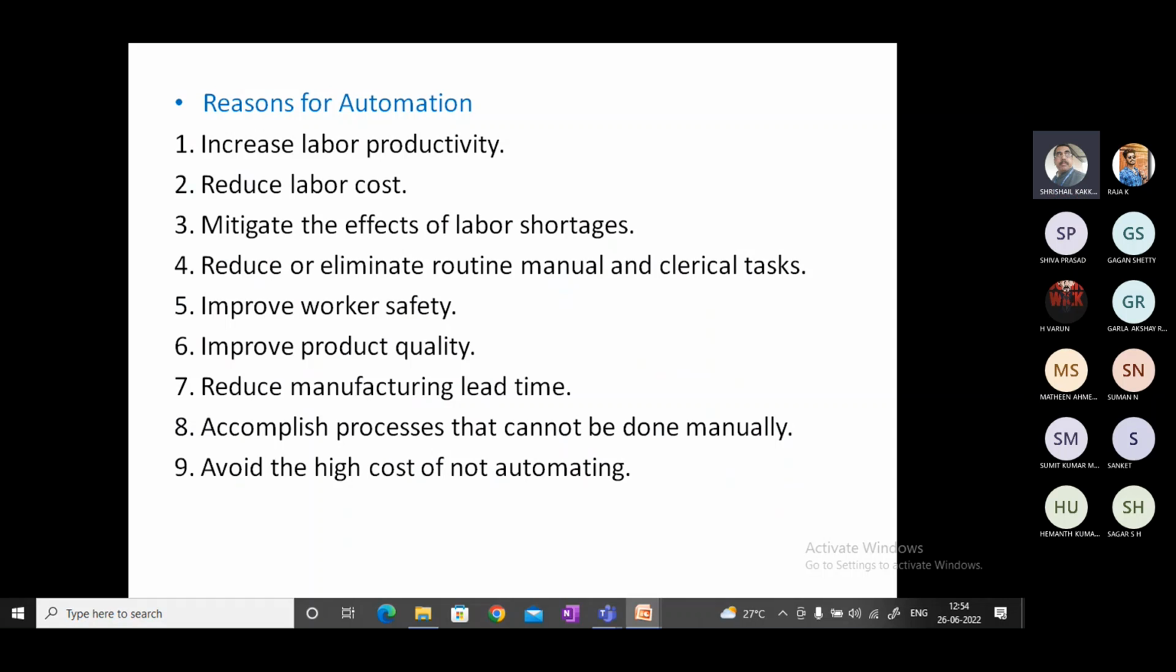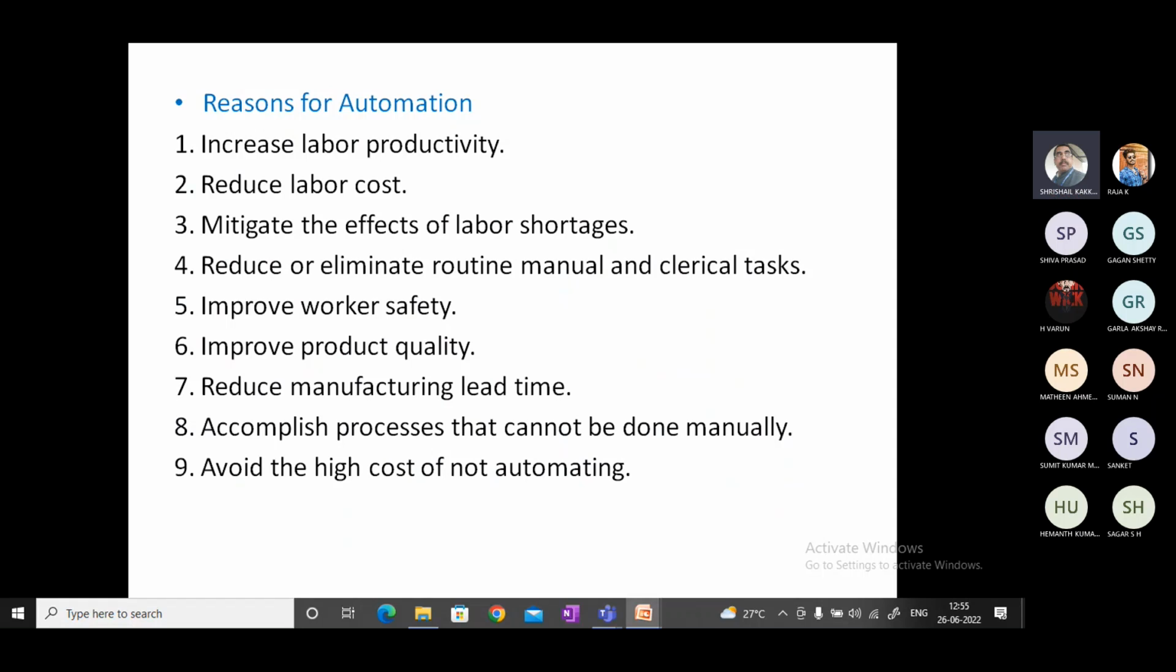Reduce or eliminate routine manual or clerical jobs. For example, a laborer is required to close the flap of a container. Throughout the shift, throughout the year, he will be doing the assembly, closing the cap. It will be ridiculous, very dull work, repeatedly the same kind of work. If the laborer is doing this, his efficiency will come down. So this can be eliminated by using a robot or some kind of automation. That is what reduce or eliminate routine manual or clerical tasks means.